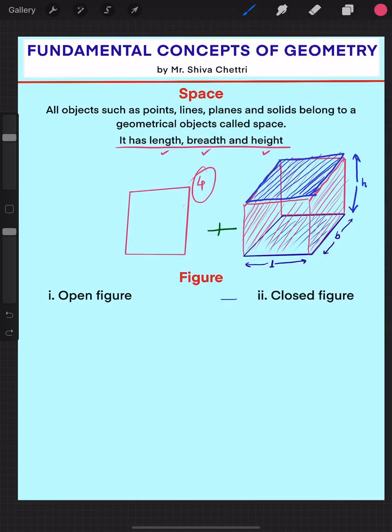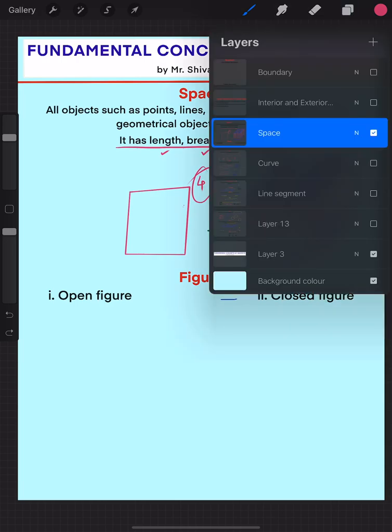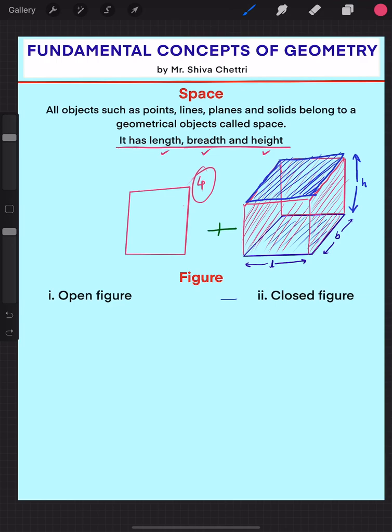Now we have another topic, that is figure. Basically there are two types of figure. One is open figure, another is closed figure. How do the open figure and closed figure look? It's already there in the book, but I will mention it here. Open figure means the figure... let me go with closed figure first.